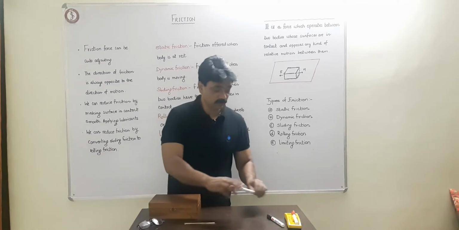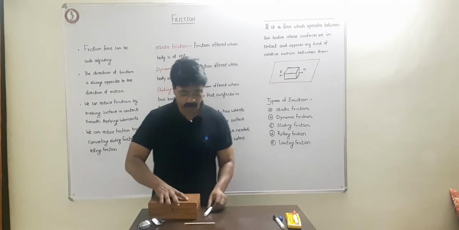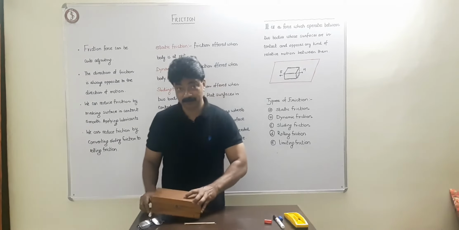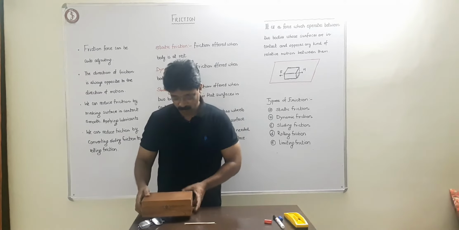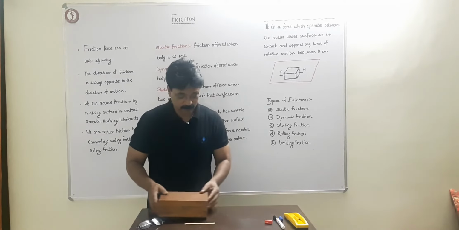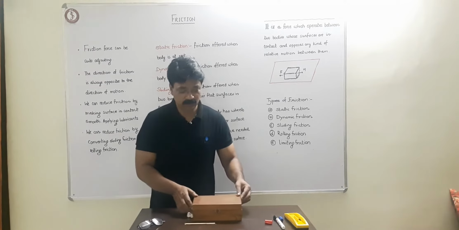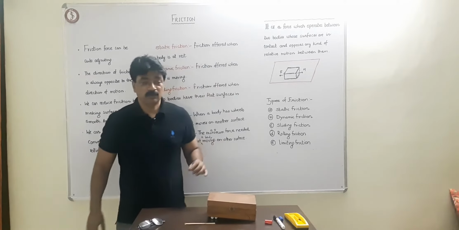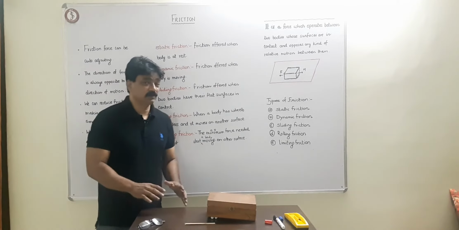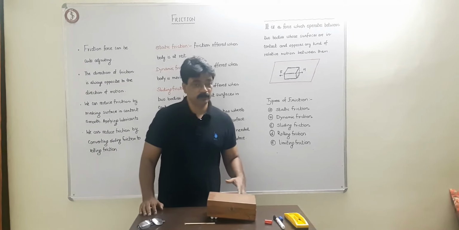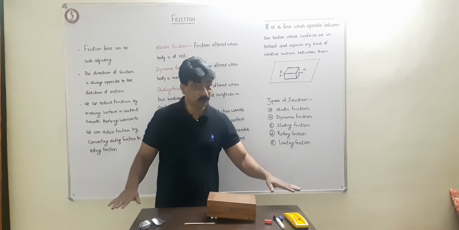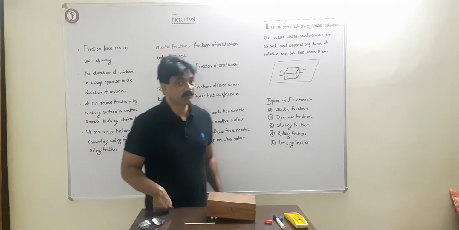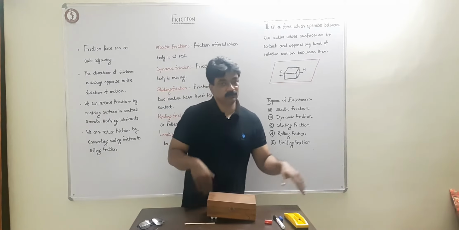Now suppose I take out the cap to make it roll a little bit, and then you keep it here, and then another one here. Now when I am applying the force, this is easy to move. When I was doing it like this, it was not so easy. Now it is going so fast. So rolling friction is when the two surfaces have wheels in between. Sometimes the floor has wheels or rollers, like some treadmills which have rollers, and you have to run.